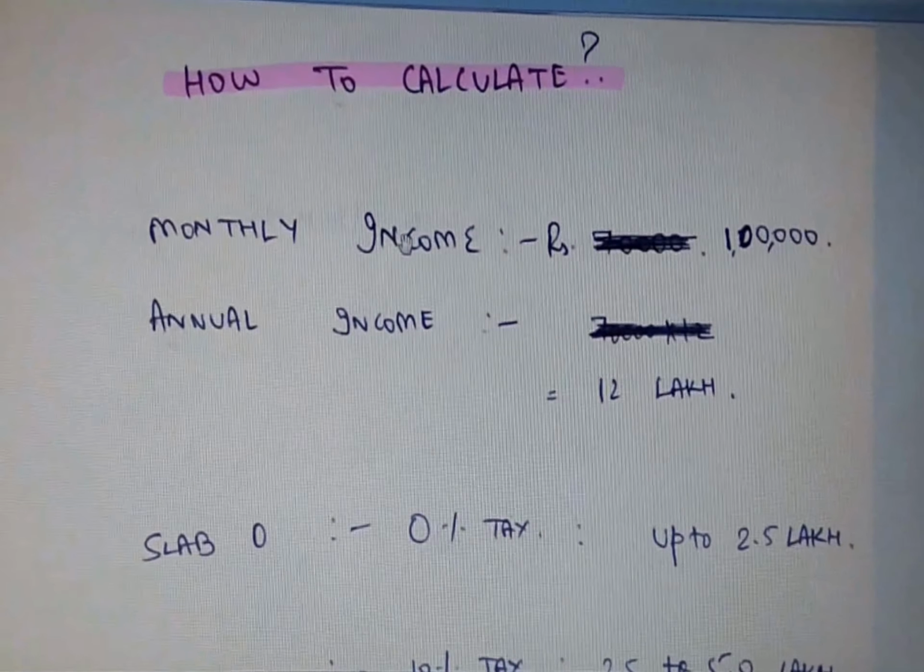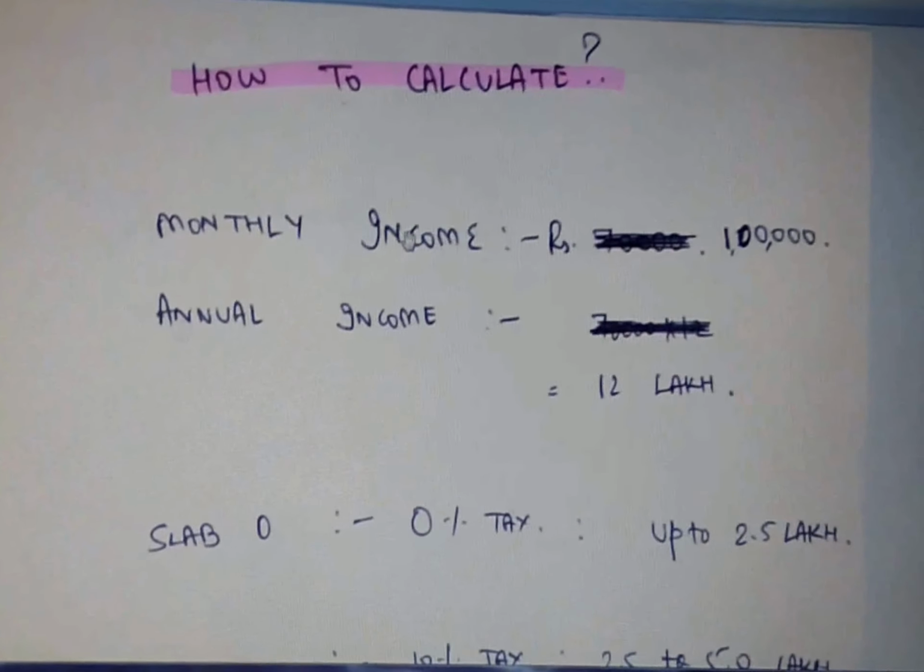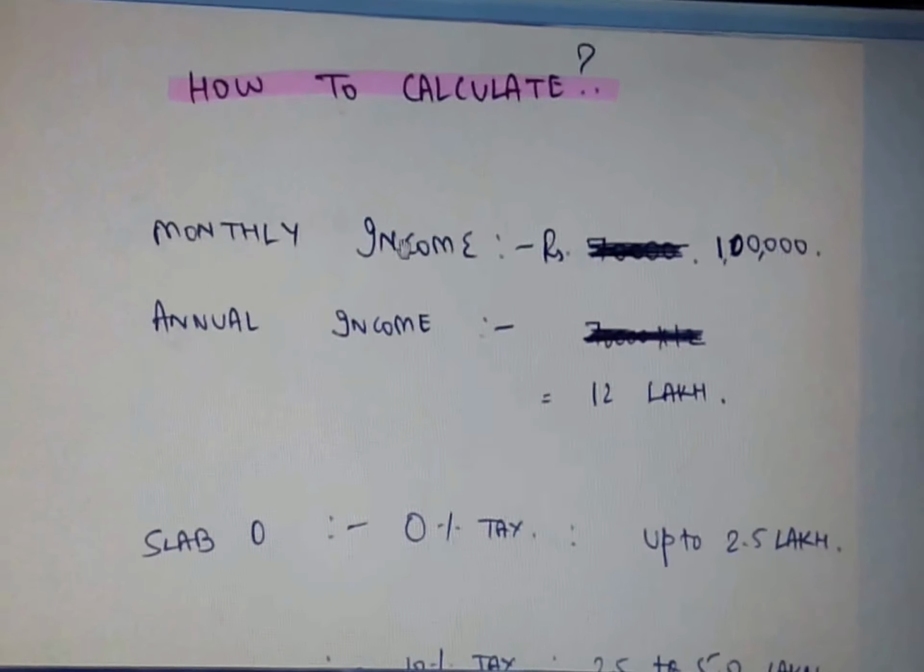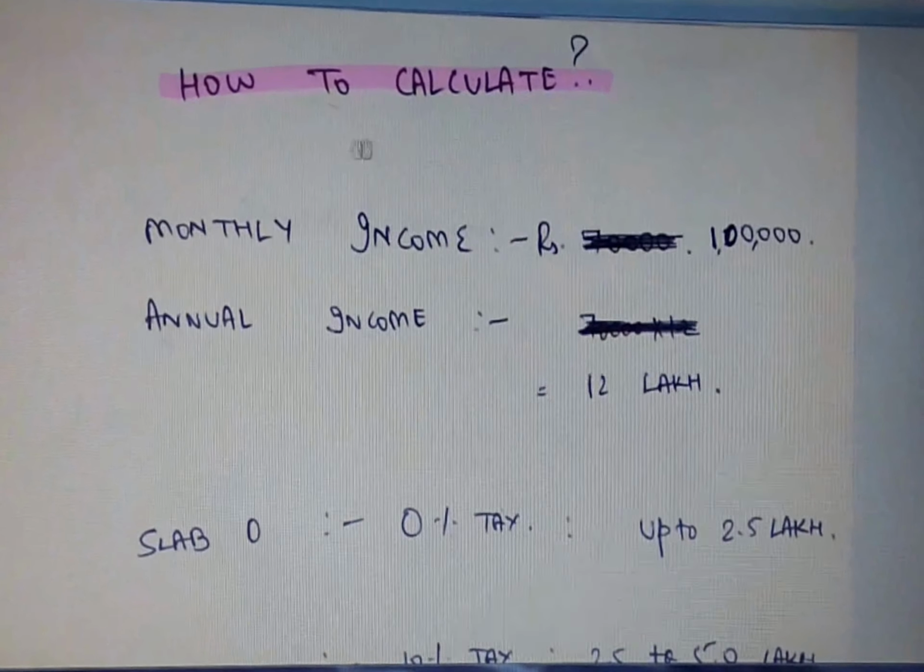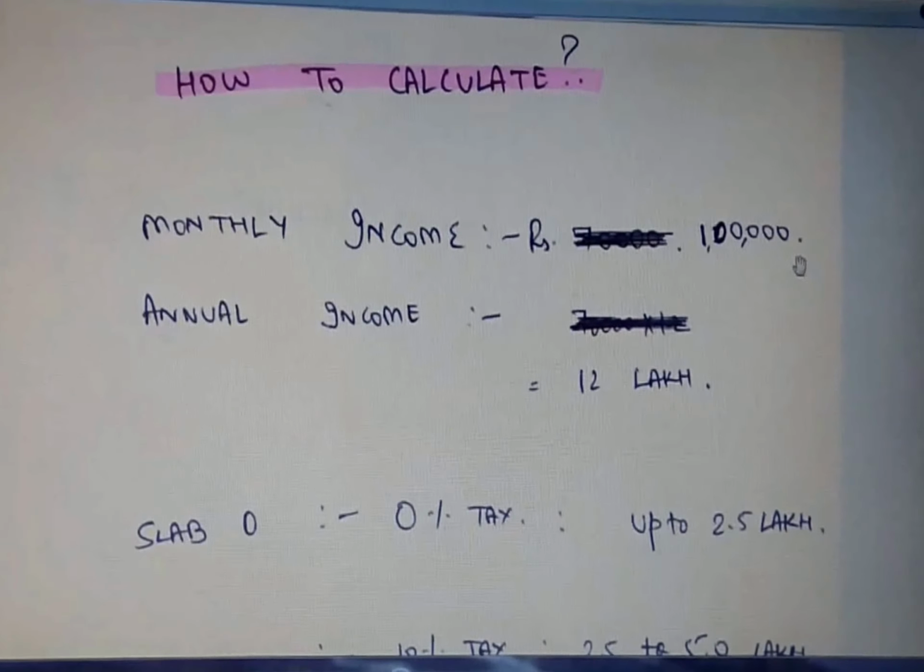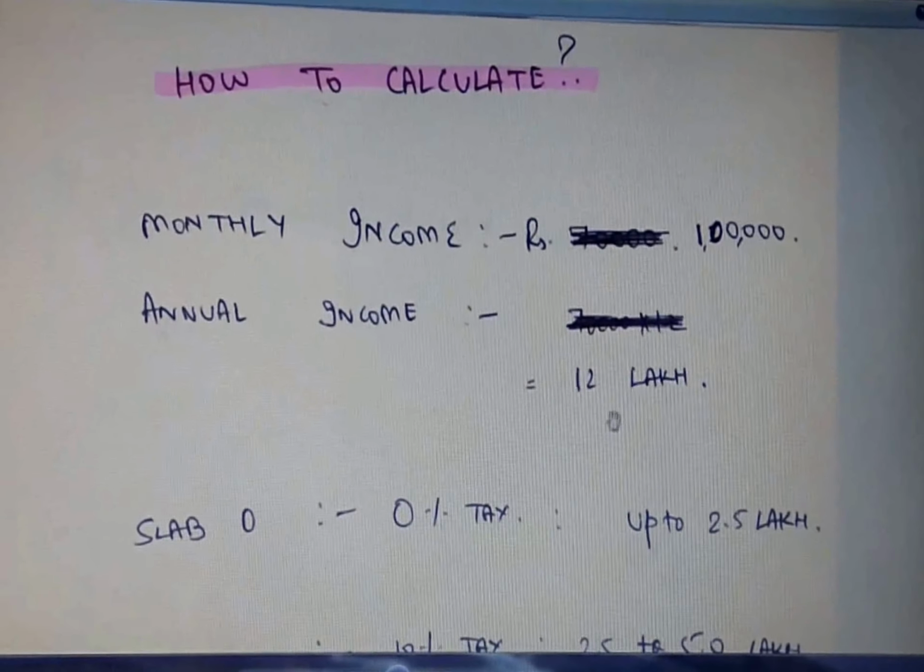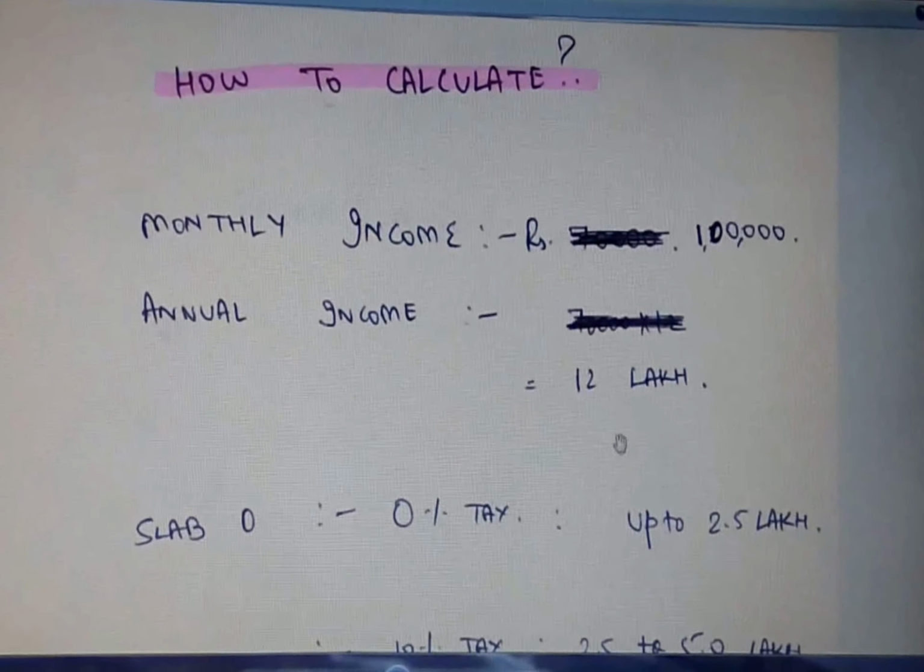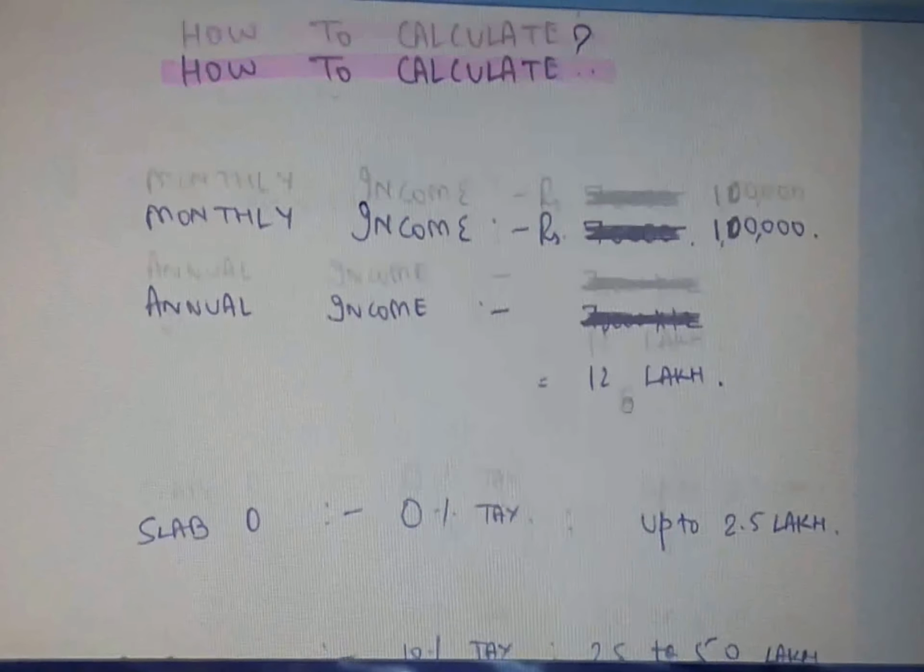Now let us understand by using an example how we can calculate the income tax. I have taken the example of a monthly income of 1 lakh rupees. So the annual income becomes 12 lakh: 1 lakh into 12 equals 12 lakh rupees. This is the annual income we are talking about.